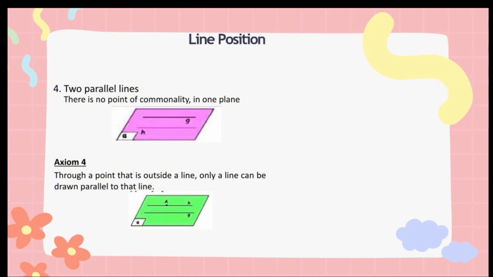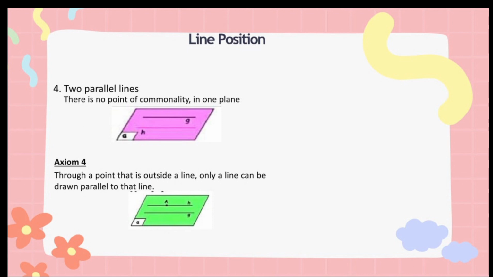In one flat plane but do not have a common point of intersection. Then it can be concluded as follows. For example, line A'B' will be parallel to line CD because it is located on a flat plane, namely the ABB'A' plane.